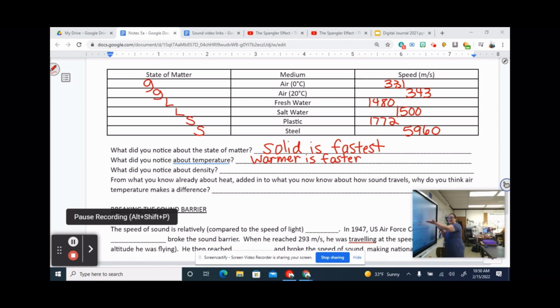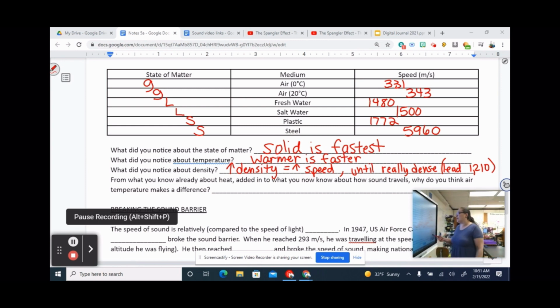A solid like steel is more dense than plastic, but you've got to think about it. It's crazy to think about, but once you get too dense and the particles are too locked together, they can't move at all. So an increase in density does equal an increase in speed, until you get to really dense stuff. Lead, for example, is very dense, and it only has a speed of 1,210 meters per second because it's so dense. So just because something is solid doesn't mean it's necessarily good.